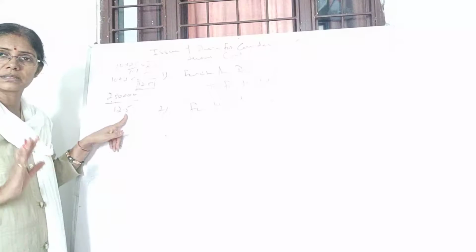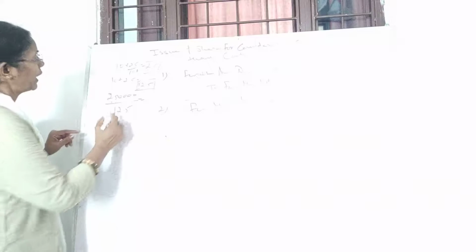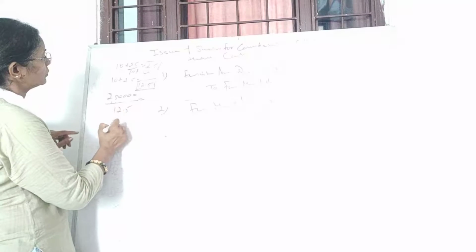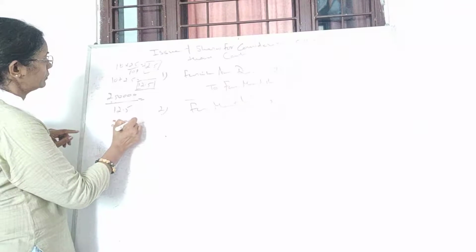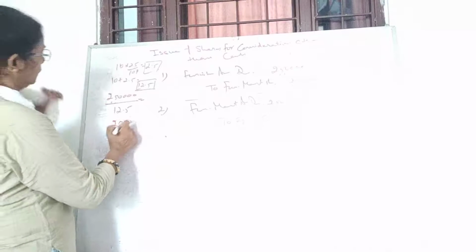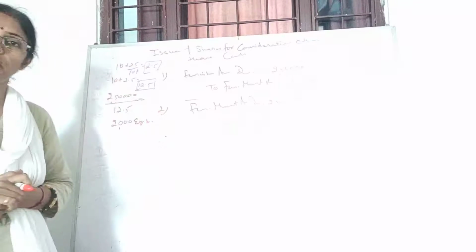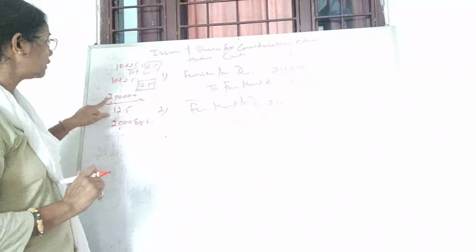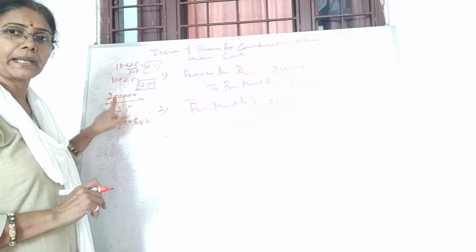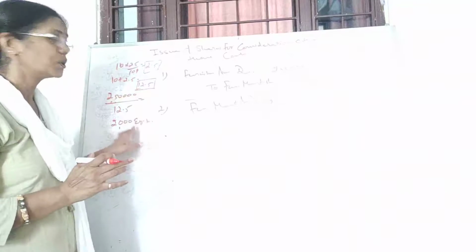This 2.5 is the premium. All right. So when you calculate here, you find it is 2,000 equity shares you are issuing. All right, students. So when you divide 25,000 by 12.5, the number of shares which you are issuing is 2,000.